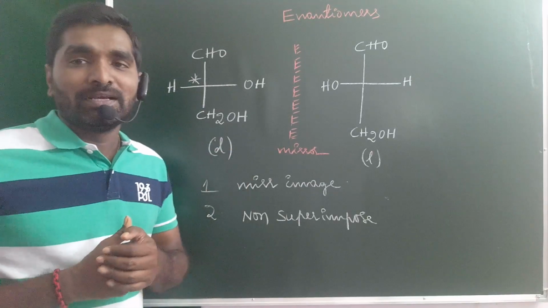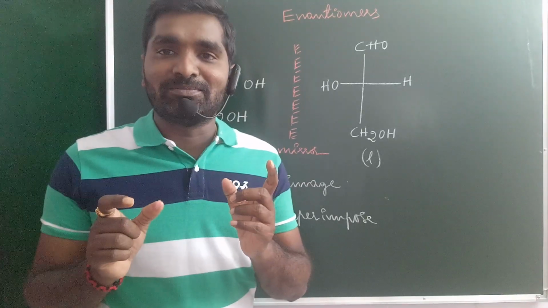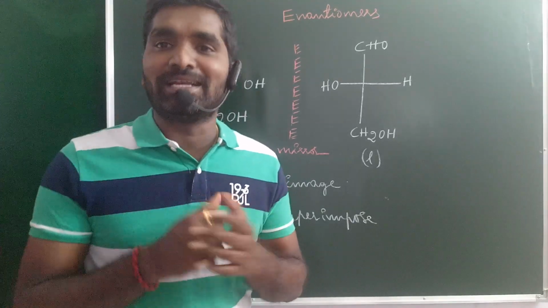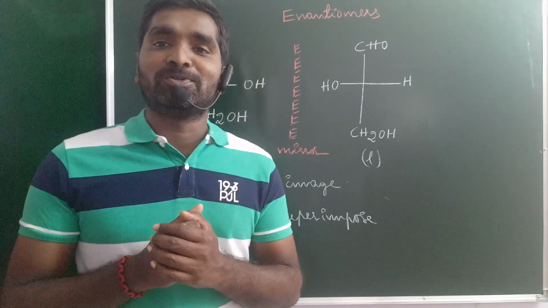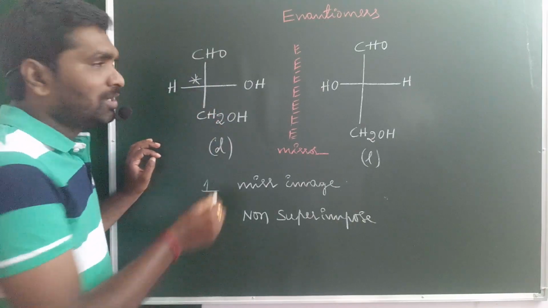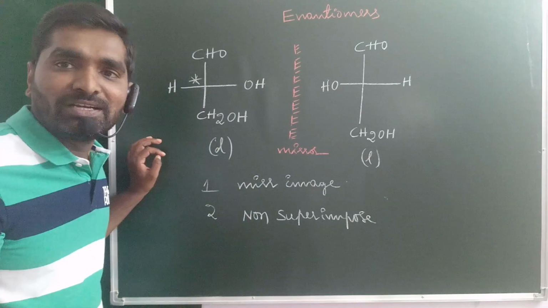And next one. To exhibit enantiomerism, the compound must contain at least one chiral center. Then only the enantiomerism phenomenon is possible. Look at this one. This is the chiral center, so all four groups bonded with the carbon are different.